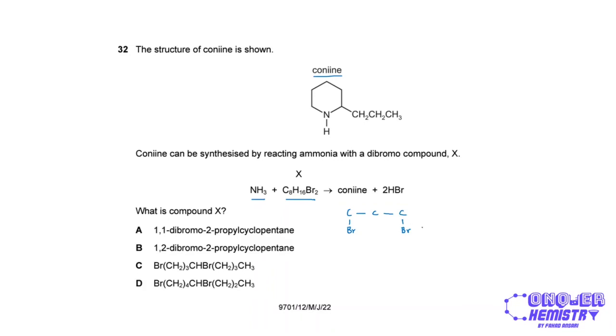So let's say one of these bromines is substituted by an NH2 group from ammonia, right? So let's say this goes and we get NH2 in its place, right? Now NH2, just like the ammonia itself, also undergoes nucleophilic substitution reactions with halogenoalkanes.